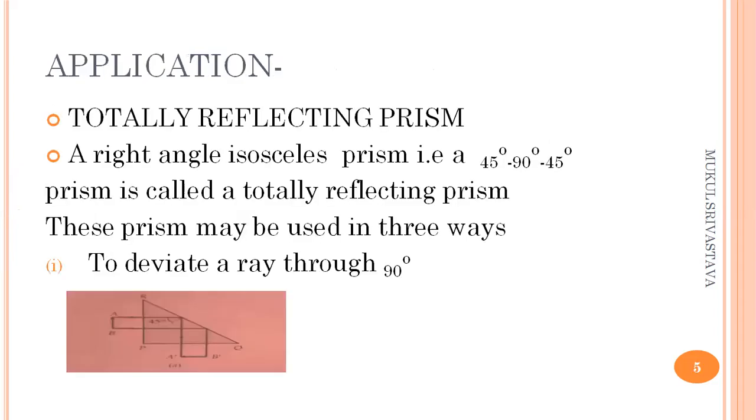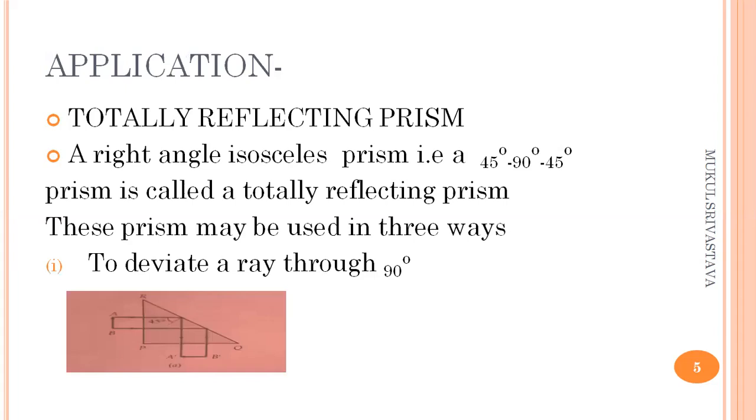Now we discuss the applications of total internal reflection. One application is the totally reflecting prism. A totally reflecting prism is a right angle isosceles prism, that is, it has angles of 45 degrees, 90 degrees and 45 degrees. In that case, the prism is called a totally reflecting prism. These prisms can be used in three ways. The first is to deviate a ray through 90 degrees.